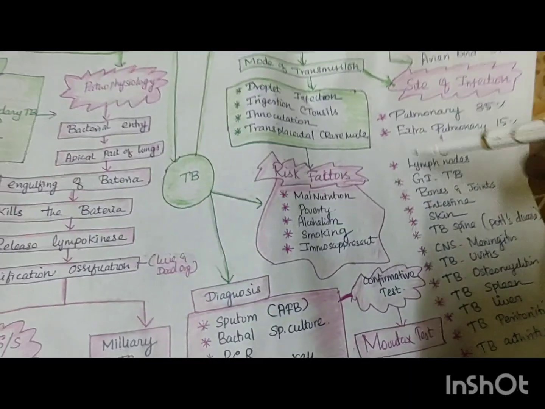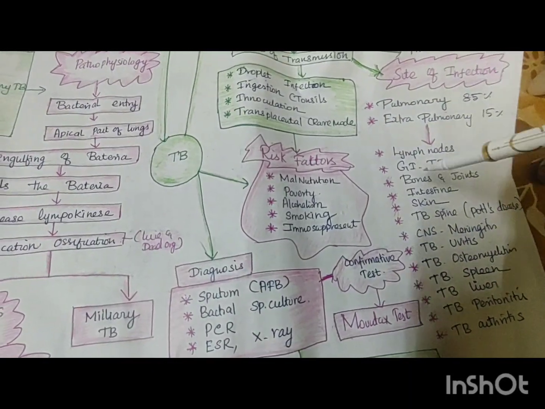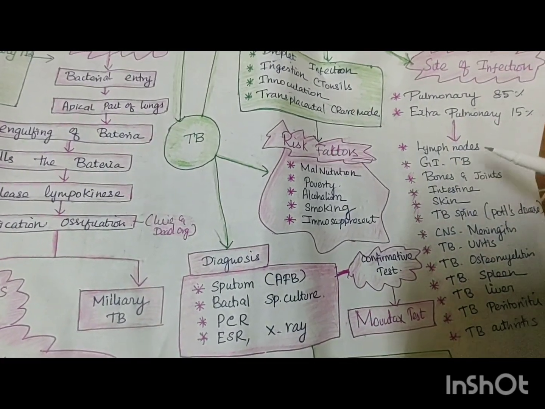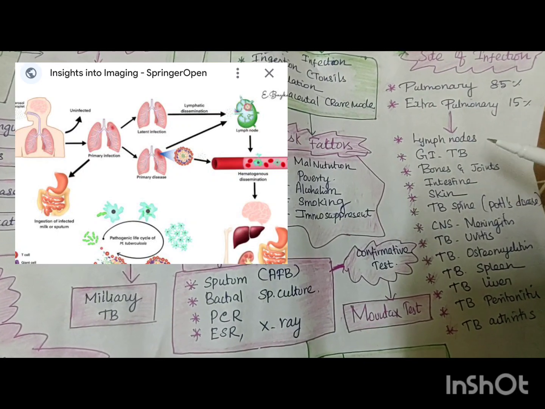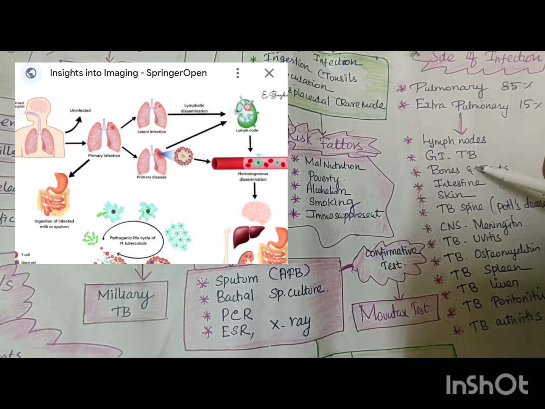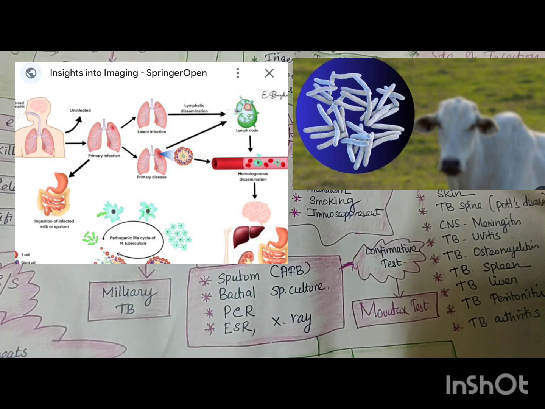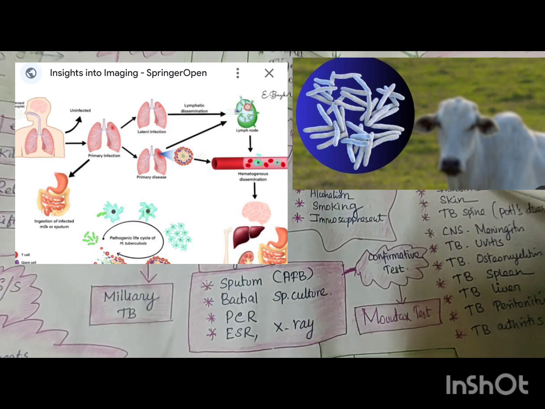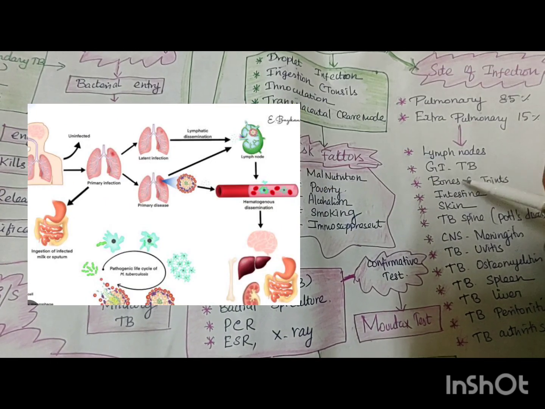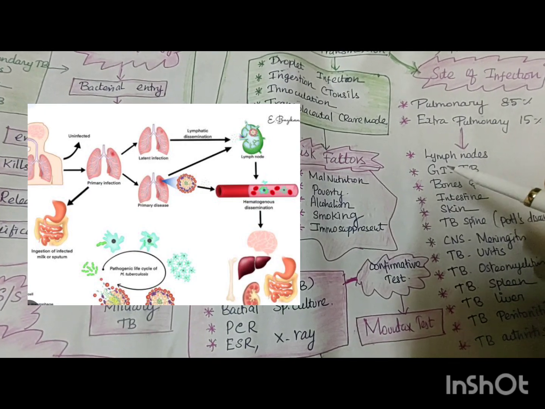If you see, with this, 85% is how it is coming, as you have told. So what is extrapulmonary? 15%. All these things you can write under it, put one arrow mark, and write lymph nodes affected, gastrointestinal system, GI system. How will GI system TB be affected? Because some of the people drink raw milk which is extracted immediately from the cow. The breast of the cow may have tuberculosis. So they develop bovine tuberculosis. From this TB in the stomach or intestine, through the blood vessels, it will go secondarily to the lungs.